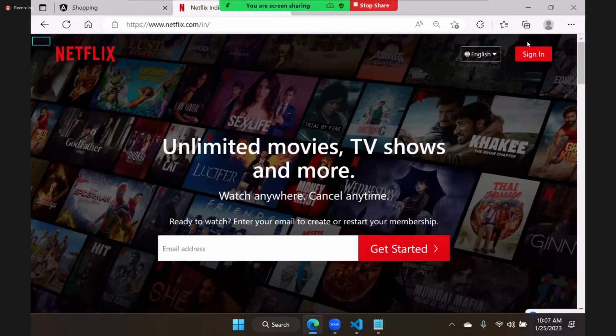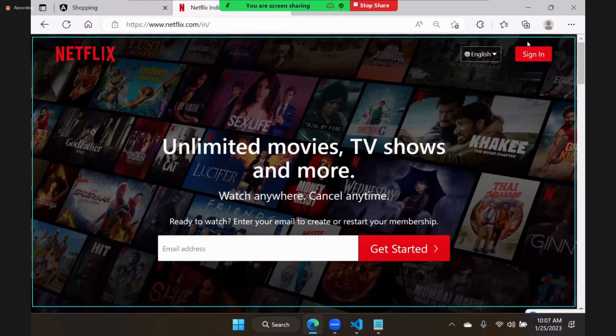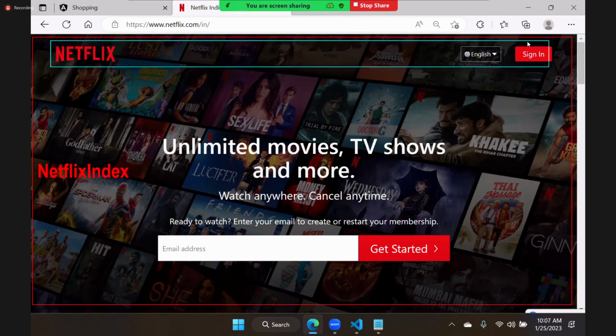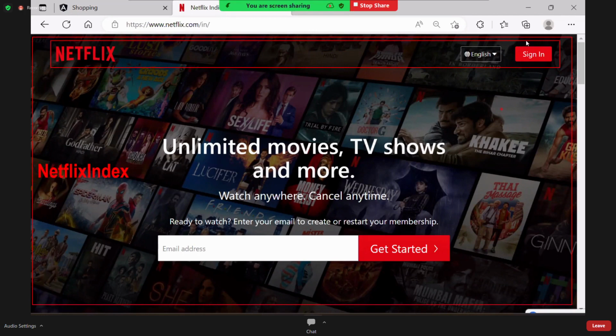Actually, this is one component. This is actually a component I will give. This component name is Netflix index. Okay. In the index component, what is it having? A background photo. But the background photo is not dominating. It is light in color. Now, here you can see this is the header component. In the header component, there is a drop down and there is a sign in. We have a header component.